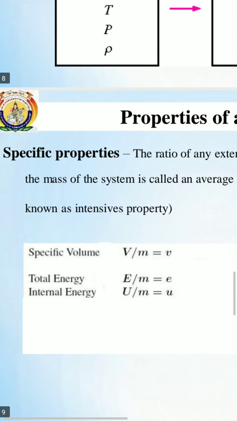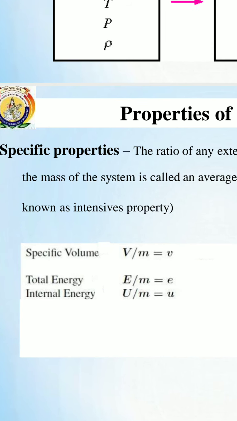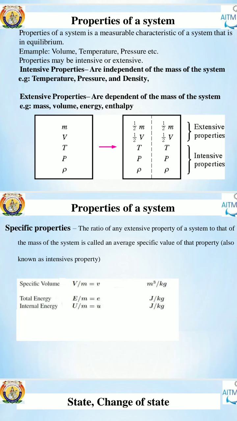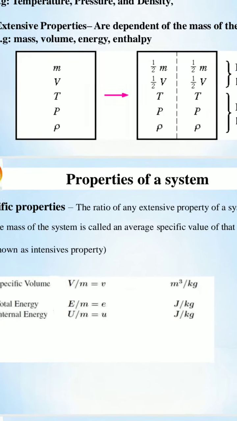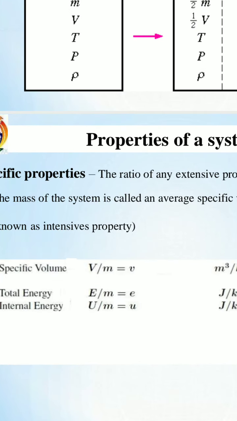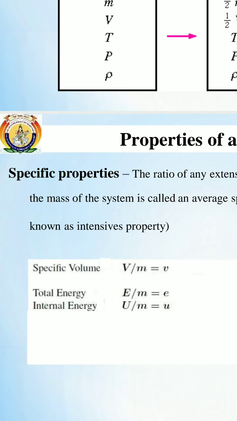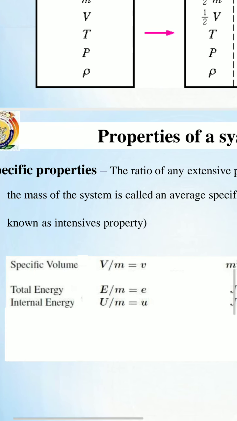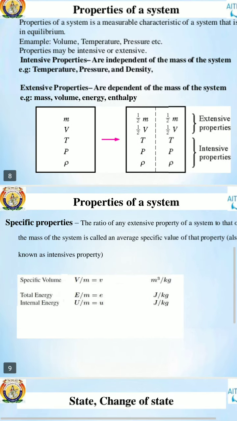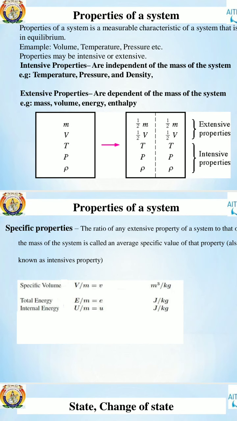See here. Specific volume means volume by mass. It is exactly the opposite of density. Volume is an extensive property, and mass is also an extensive property. Therefore, extensive by extensive is what? Intensive property, the specific property. Total energy, E by M. This is also extensive by extensive. Internal energy also, U by M. This is also extensive by extensive. We call these intensive properties.